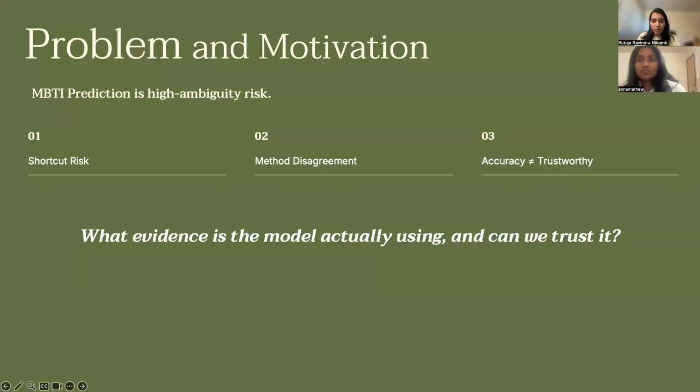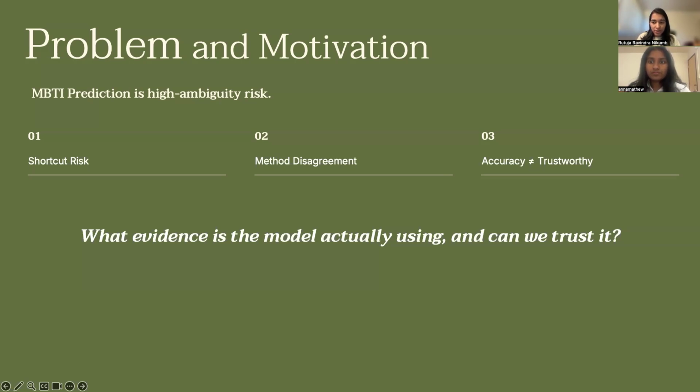Let's go to the problem and motivation. MBTI personality prediction from text is a high ambiguity task. The core question we kept asking was: what evidence is the model actually using, and can we trust it? There are three key risks identified.